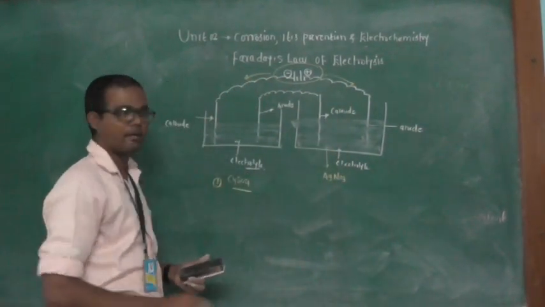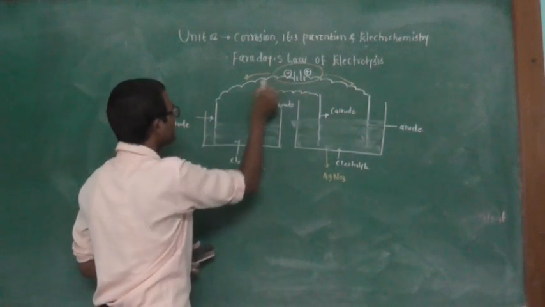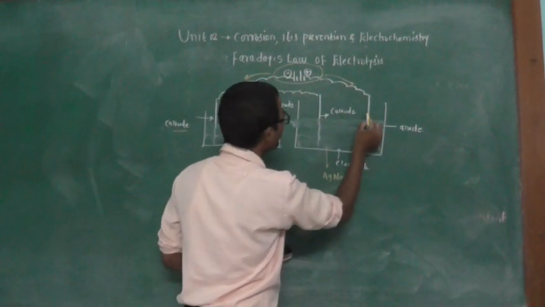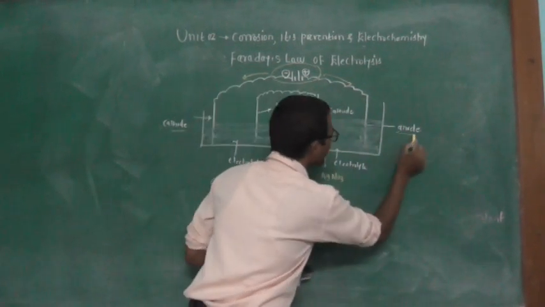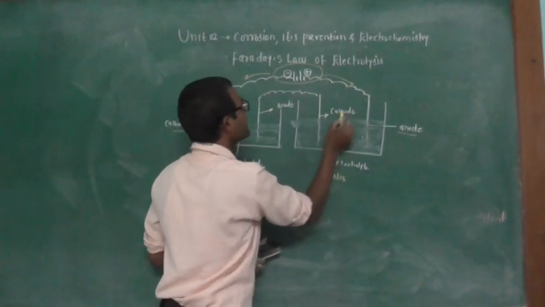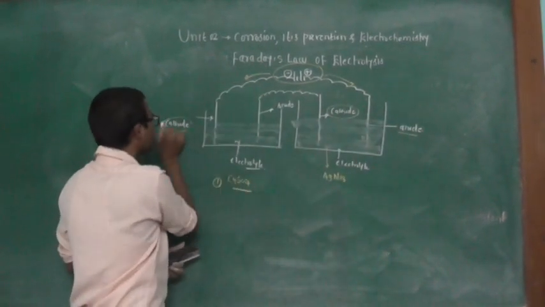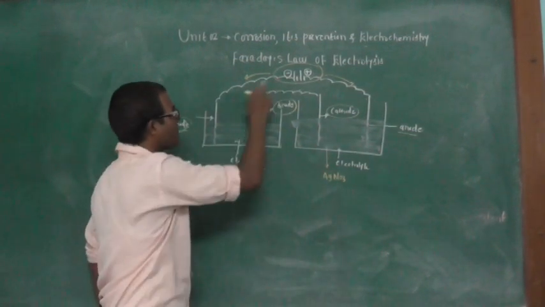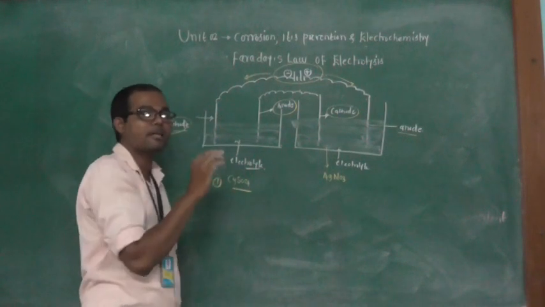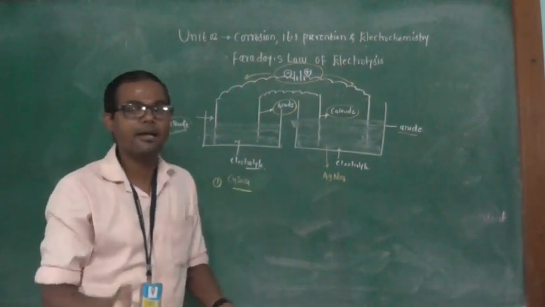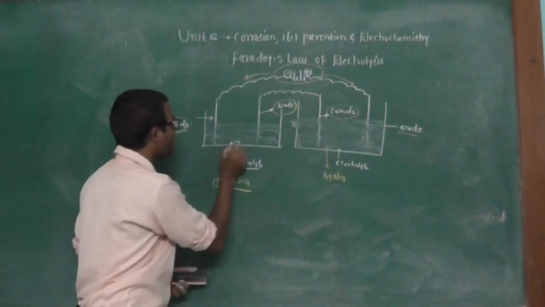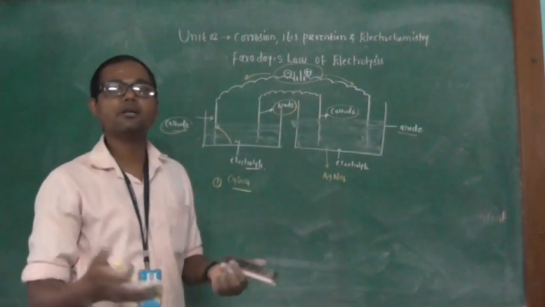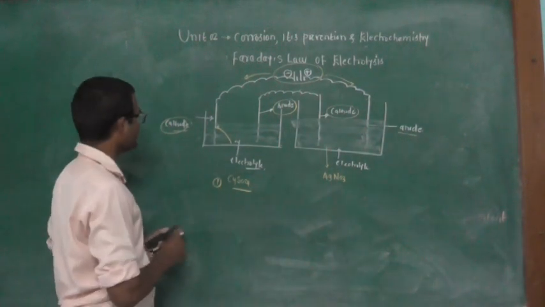Okay, so this is your electrode which is connected to the negative, so it becomes the cathode, and in the second electrolytic cell we have taken the electrode which is connected to the positive, so it becomes the anode. If this is the cathode, the second electrode becomes the anode. When the same amount of current or electricity is passed through the circuit into the different electrolytes, the metallic cations from that electrolyte are deposited on the cathode in the form of neutral metal atoms. So here, this is a cathode.